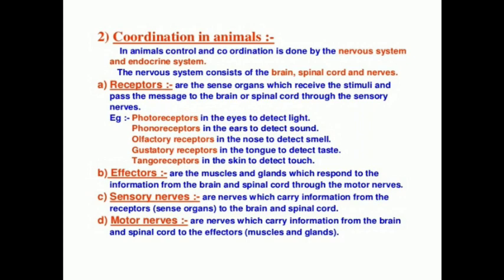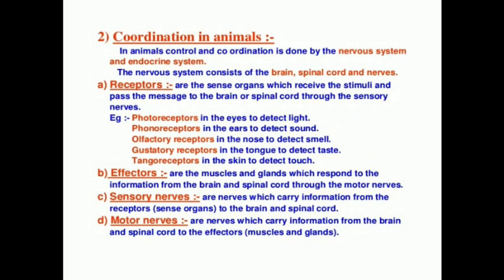Now we will see what are the types of receptors here. Number 1, the receptor which is involved with the eye to detect the light is called photoreceptor, means eyes. Number 2, phonoreceptor. From the name it is very clear.